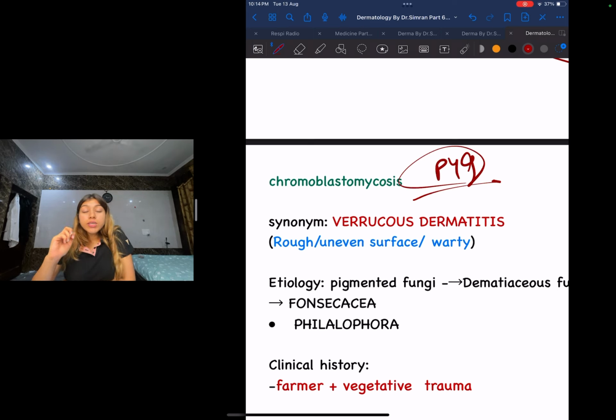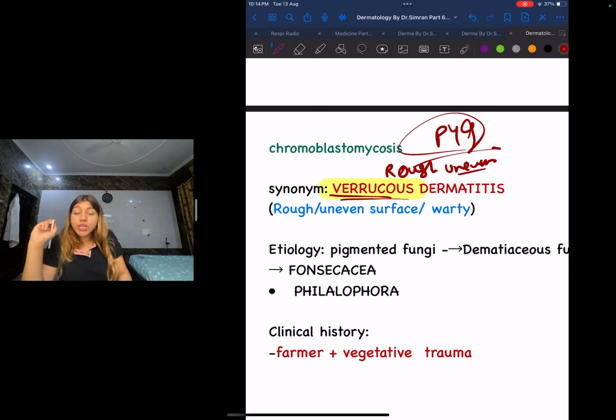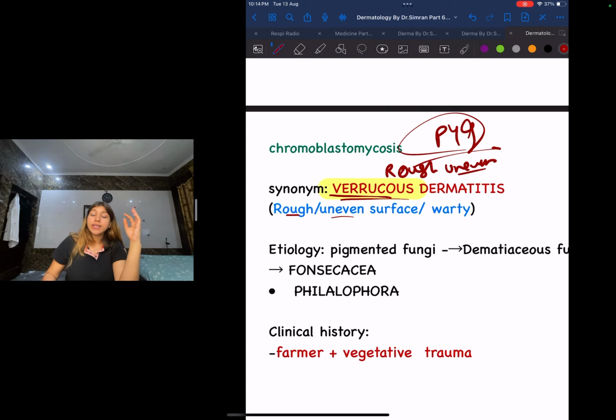Verrucous dermatitis. Now you might be thinking, what is this verrucous? The word verruca means rough, uneven surface. You will see this rough, uneven, warty surface. You might have seen warts even during your clinical rotation, HPV warts on someone's finger or hands. If you ever felt it, it is a very rough surface, very warty, uneven. That is the meaning of verrucous.